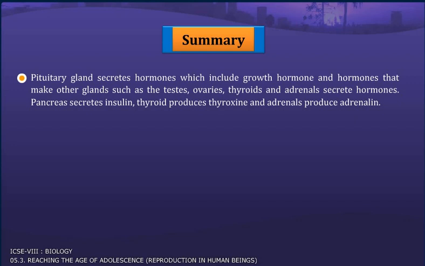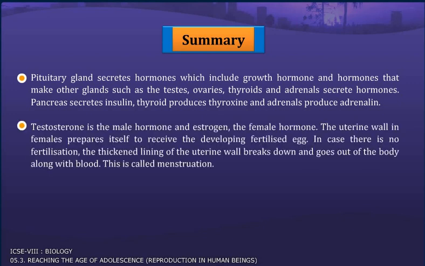Summary: The pituitary gland secretes hormones which include growth hormone and hormones that make other glands, such as the testes, ovaries, thyroid, and adrenal, secrete hormones. Pancreas secretes insulin. Thyroid produces thyroxine, and adrenals produce adrenaline. Testosterone is the male hormone and estrogen the female hormone.